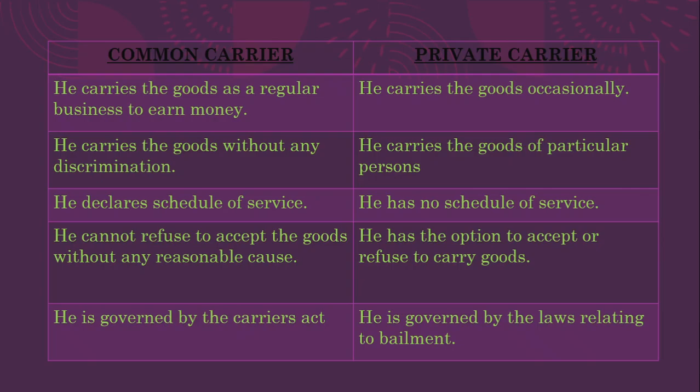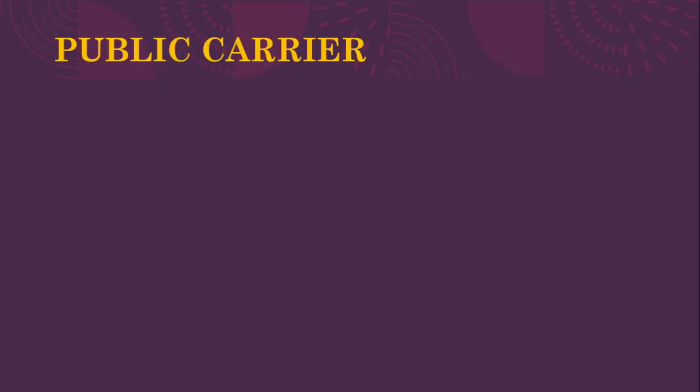A common carrier declares a schedule of service as per the Carriers Act. A private carrier has no such thing as a schedule of service. A common carrier cannot refuse to accept goods without any reasonable cause. A private carrier has the option to accept or refuse to carry goods. A common carrier is governed by the Carriers Act. A private carrier is related to bailment, so he is dealt with under the bailment chapter, sections 151 and 152 of the Contract Act. Now, who is a public carrier?